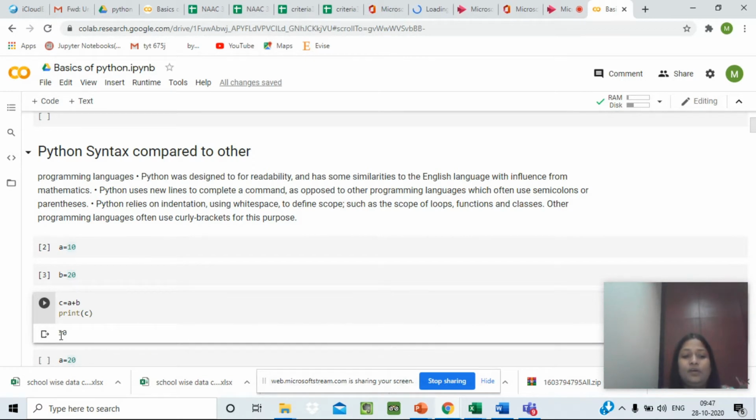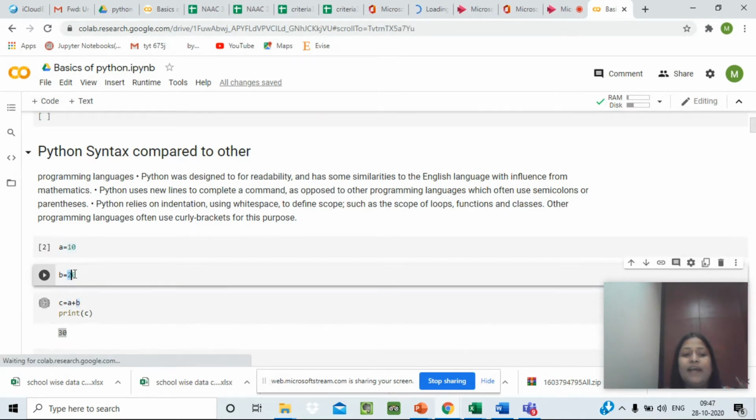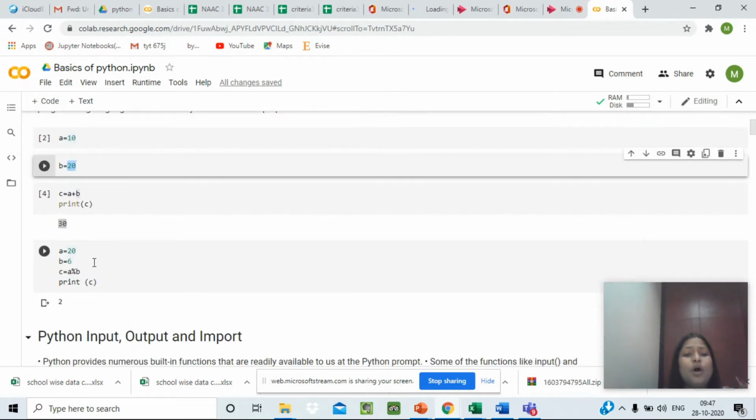Here we have got 30, because a was assigned the value 10 and b was assigned the value 20, so automatically it has taken the value 30. So by using this concept of variables and values assigned to variables, we can perform small mathematical operations.